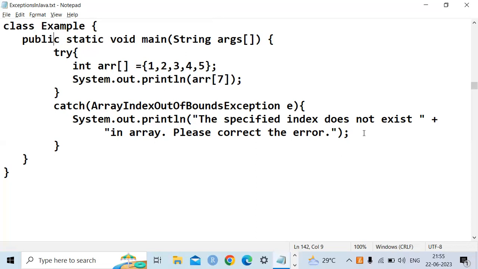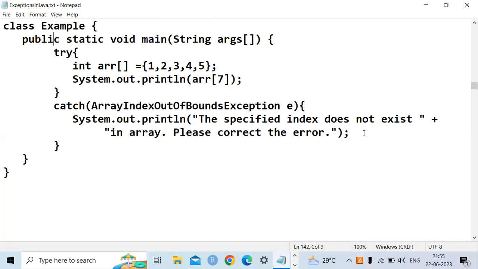If the salary given is less than or equal to 0, in the try block I will mention that the salary is less than or equal to 0. Then automatically the catch block will fire and give a message: please enter a value more than 0.